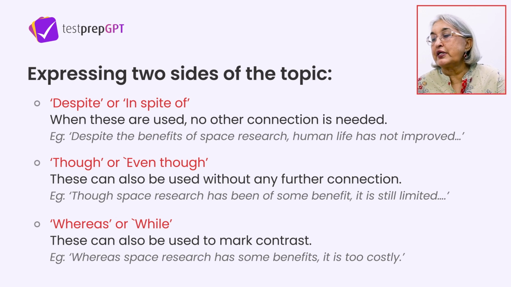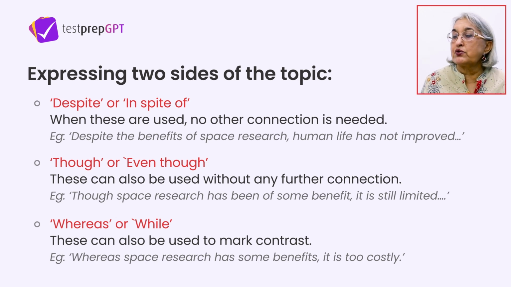So similarly with the others, when you say though, space research has been of some benefit, it is still limited. Don't say but it is still limited. Okay, so you don't use two forms, use one only. If you use but, then don't use the other. If you use these, then don't write but over there. Okay, so this is to help you to understand the use of these markers.